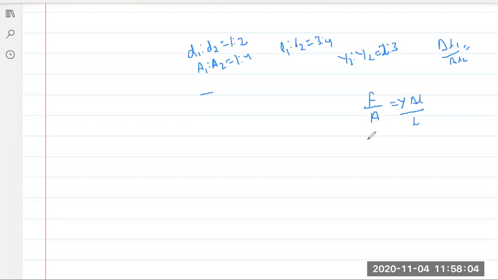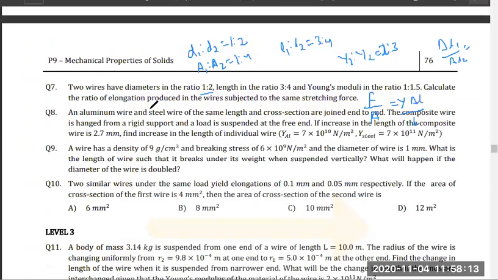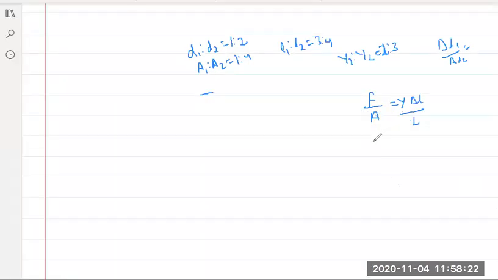Now, the only thing that we have to know here is F is mg. And according to this problem, two wires of diameter this and this, same stretching force, means force is given as same. So I can say that delta L1 is equal to F L1 by A1 into Y1, and delta L2 is equal to F L2 by A2 into Y2. Take the ratio, you will get the answer. Yes or no? Tell me, guys. Easy.